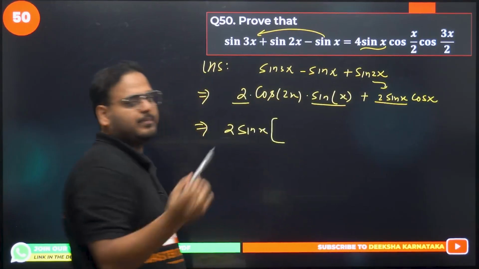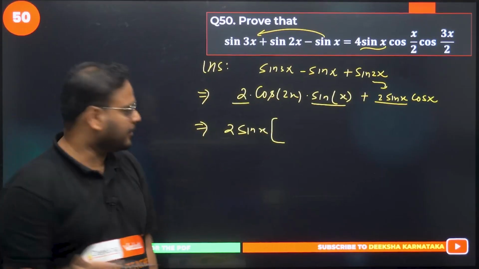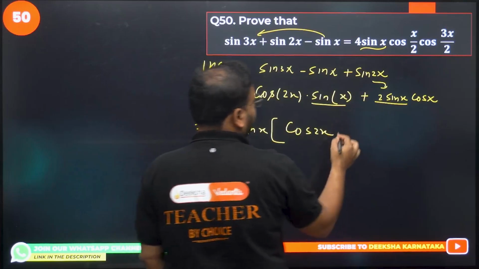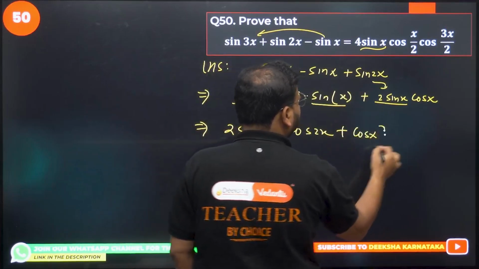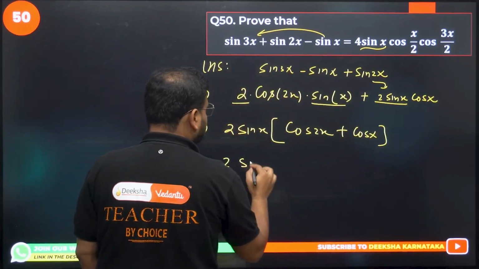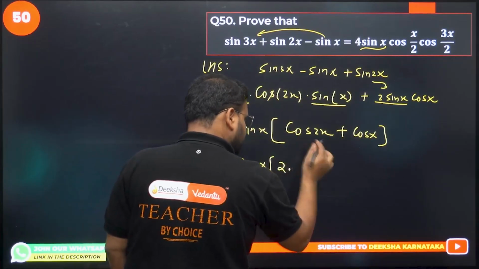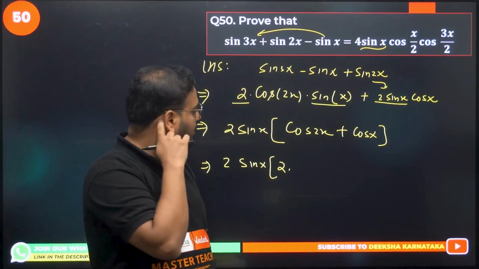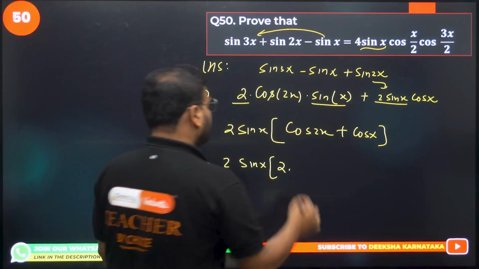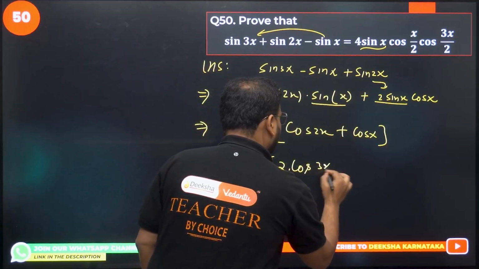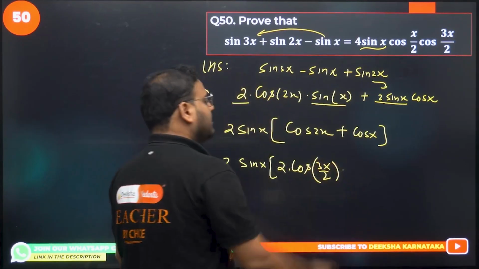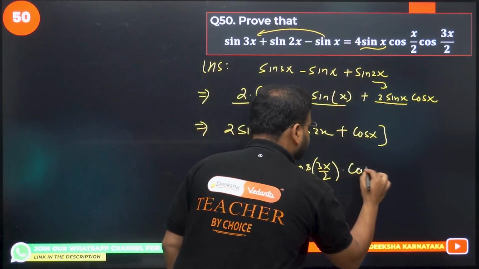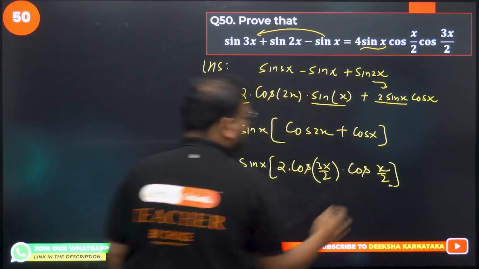You have to think one step ahead, meaning what is happening in the process. Taking 2 sin x common, what is left is cos 2x here, and plus cos x is left. We can apply the formula one more time: cos 2x plus cos x will become 2 cos (2x plus x)/2, so 2 cos 3x/2. How, sir? Don't ask me, please remember the formulas. The difference will become (2x minus x)/2, so cos of x/2. If you cross check carefully, your answer is there already.